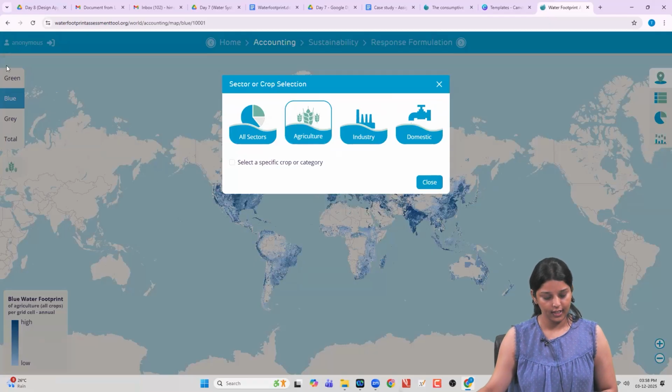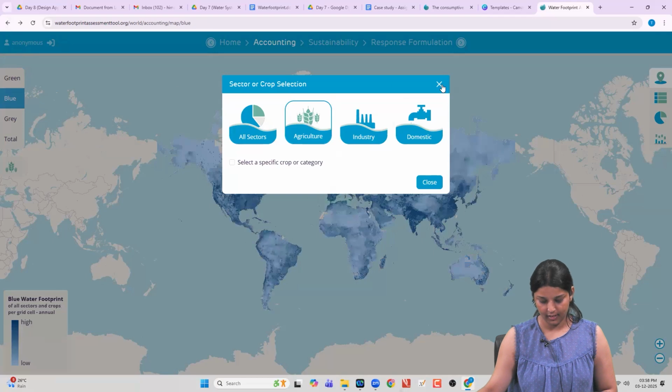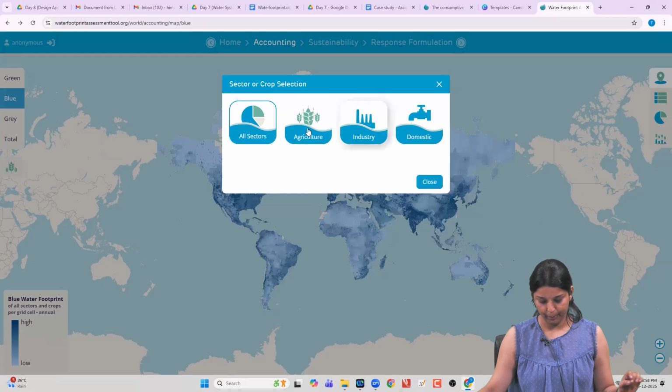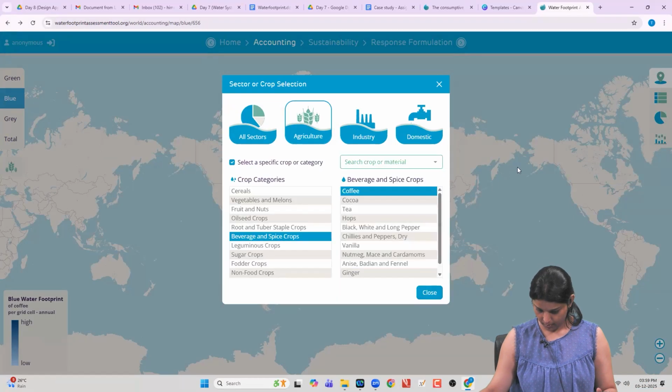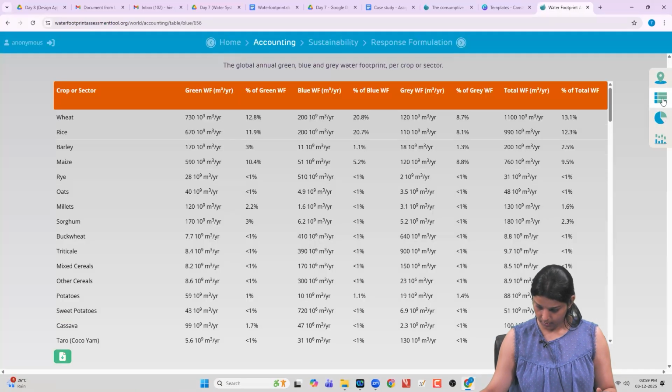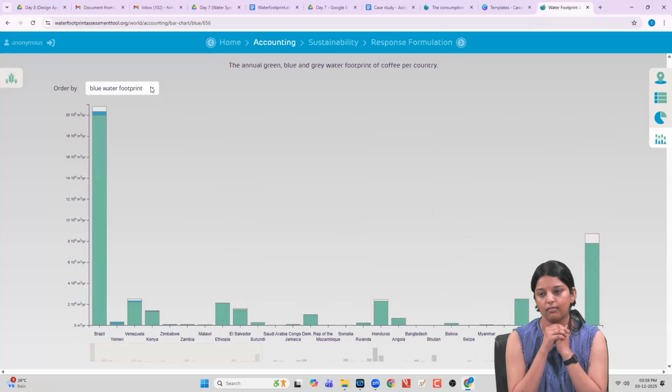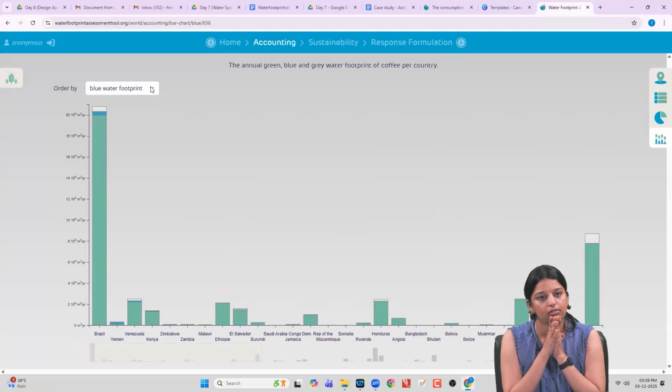The other way of doing it is you can head to the world section and then select a particular crop. Or you can just head to the world section on the water footprint assessment tool, where you can select the crop as coffee, which would give you this figure.